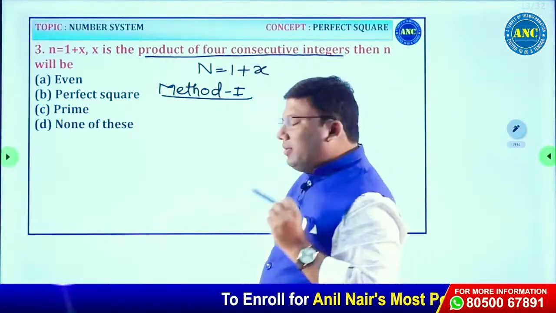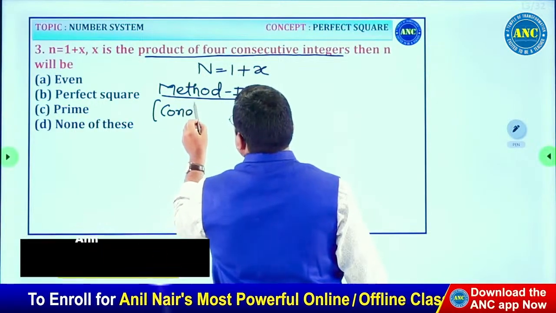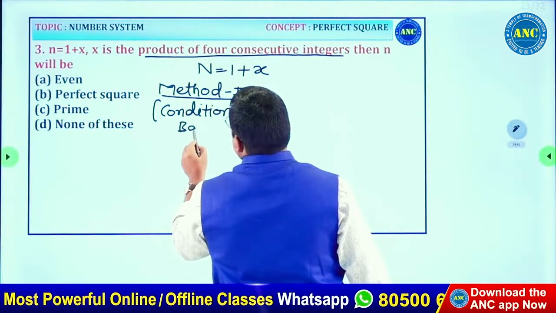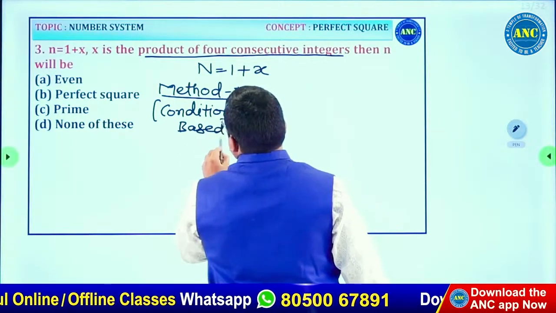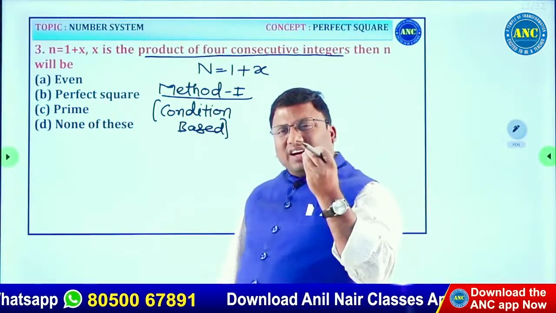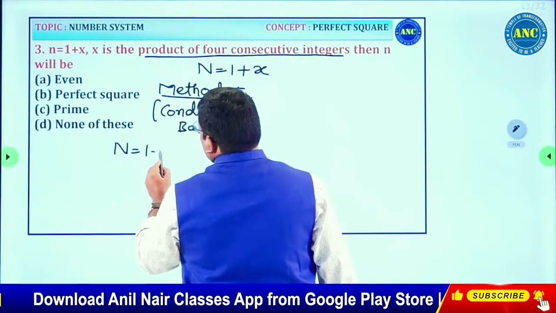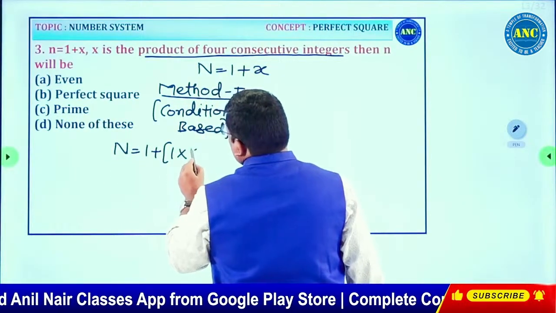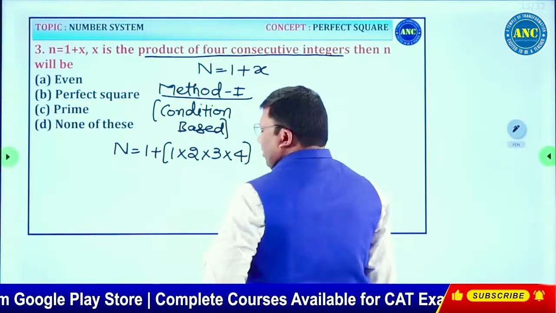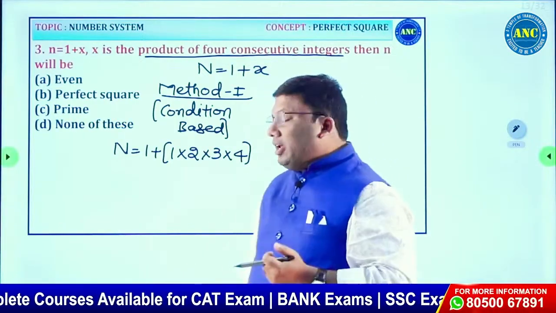It is a condition based question. If I take x as the product of 4 consecutive integers, what will be the nature of the left hand side? Product of 4 consecutive integers. Let us take the lowest 4. So n, equivalent to 1 plus x, will be 1 plus 1 into 2 into 3 into 4. I took the lowest 4 consecutive integers, which are the 4 consecutive natural numbers.